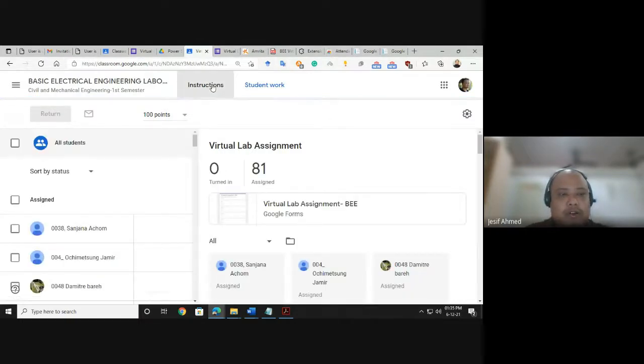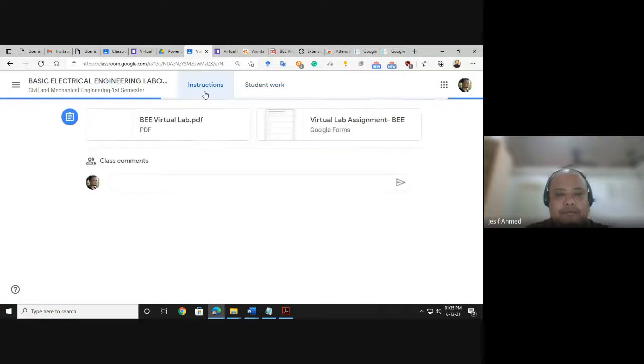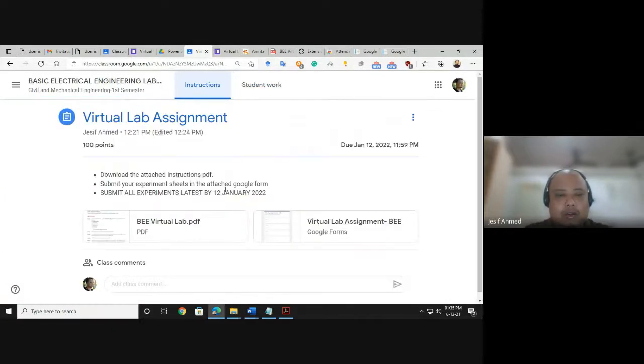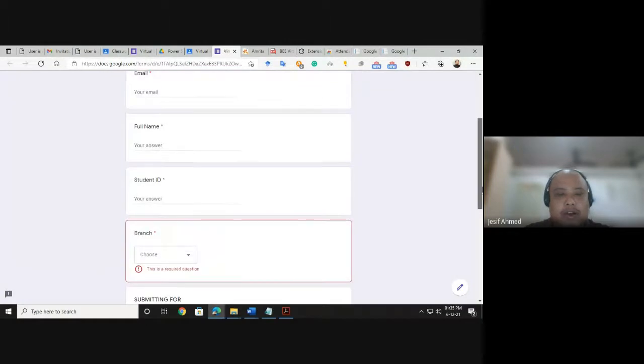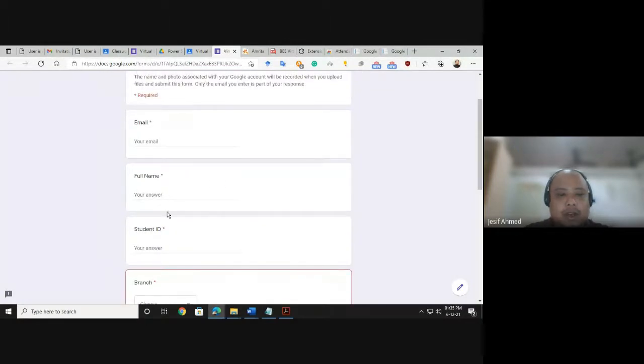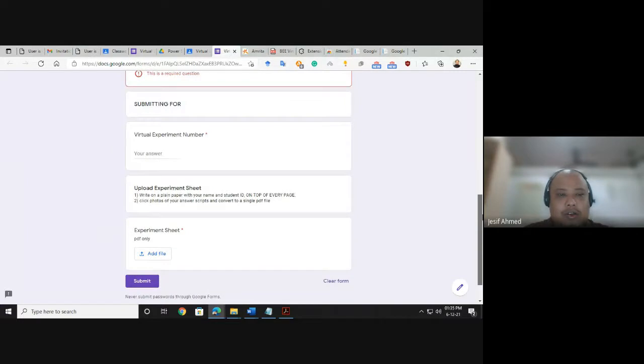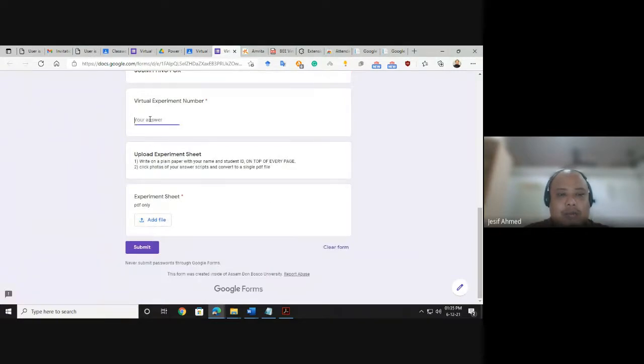So the instruction for this assignment: you need to download the attached PDF, which is this one. Then you submit the experiments in this Google form. The instructions are here in this PDF. This is the Google form where you will have to submit your answers: name, email ID, student ID, branch, then the virtual experiment number, then upload here.